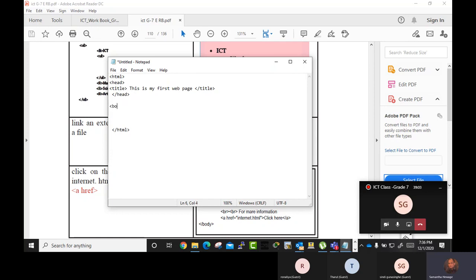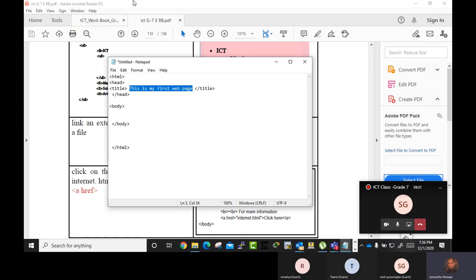Again, body. Like this. So these are tags, right? Have you finished this? Under HTML, you have a head tag. Under head, there's a title tag.